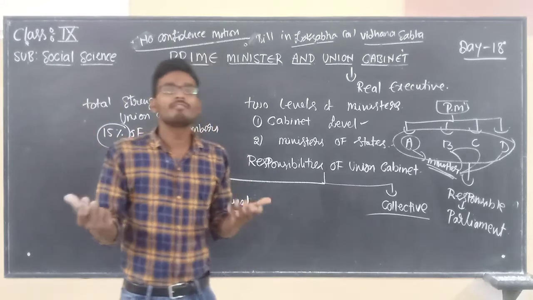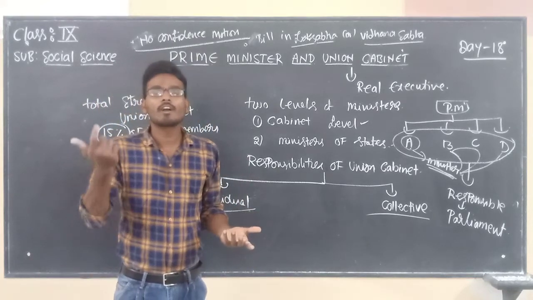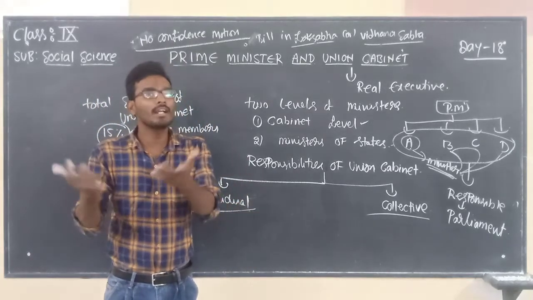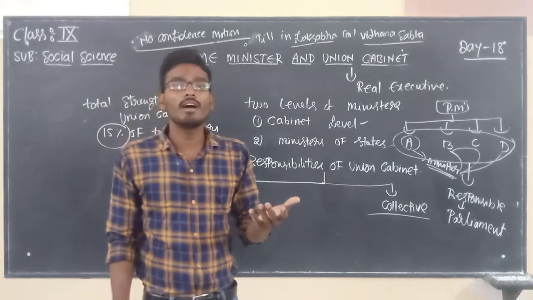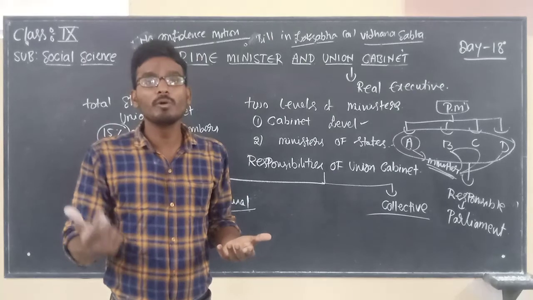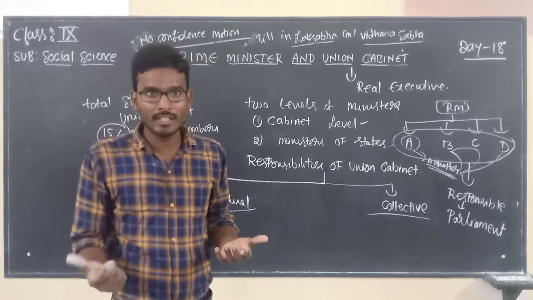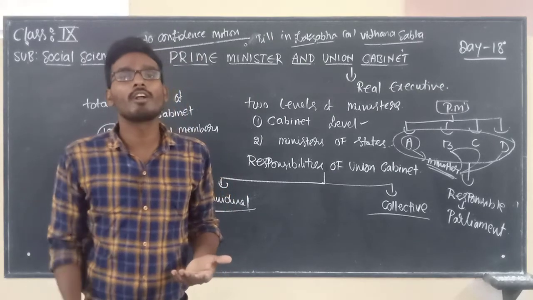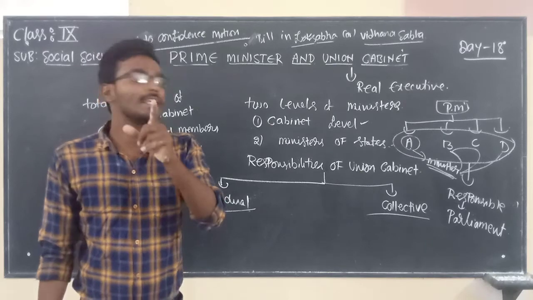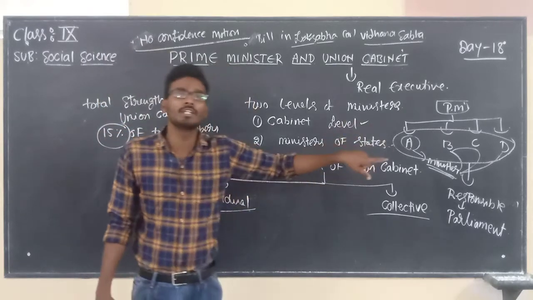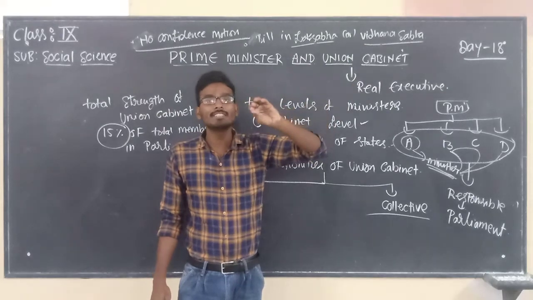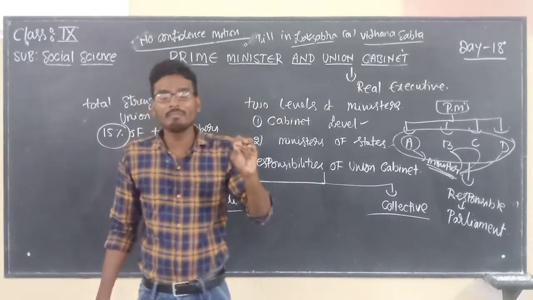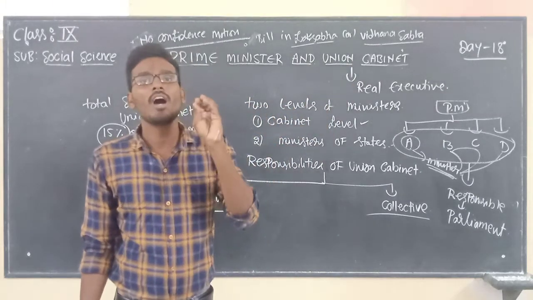Finally, the Congress government dissolved in Karnataka, and after that the BJP government succeeded by proving their strength in the floor test. At present, the BJP government is ruling. The tenure of the Prime Minister and Chief Minister, the Union Cabinet and State Cabinet, depends upon how long they maintain trust in the House.